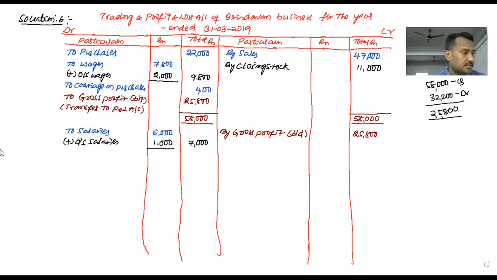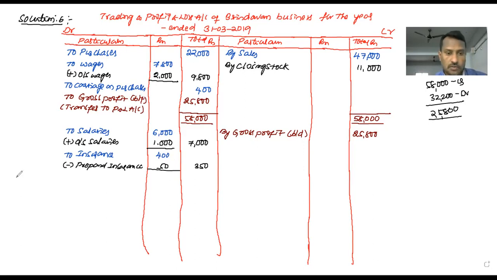Next, insurance. The amount of insurance is 400. There is an adjustment: prepaid insurance. Prepaid means advance, insurance paid in advance, so we should minus prepaid insurance 50 rupees. 400 minus 50, 350.